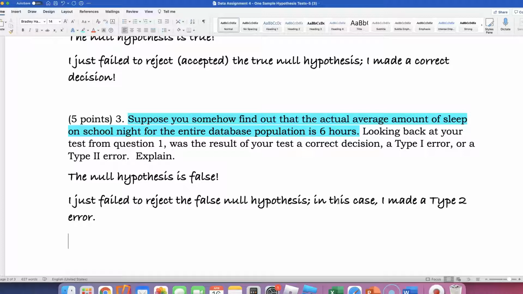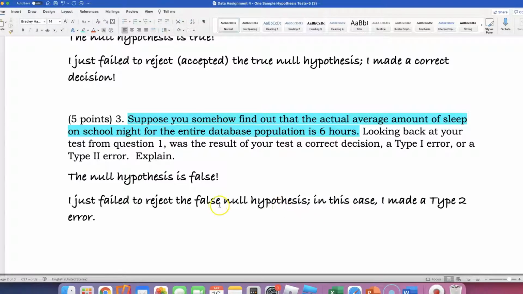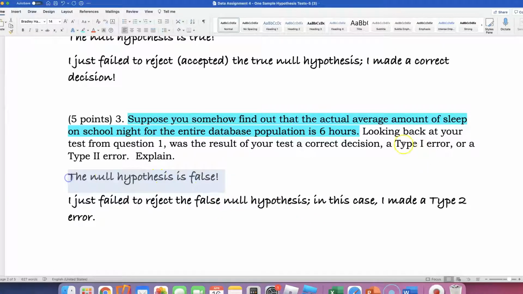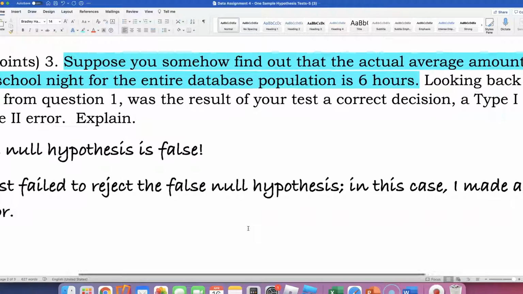And you read about that in section 7.1. So we're just using that. So if somehow we know that the true mean is 6 hours, then what we assumed was false. And what I just made is a type 2 error because I failed to reject the false null hypothesis. So I am done with this problem.